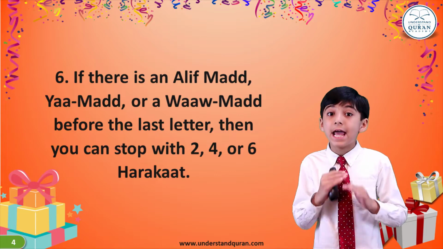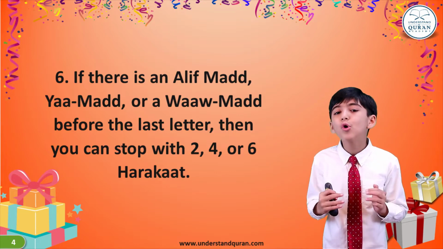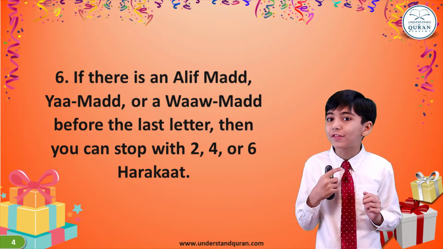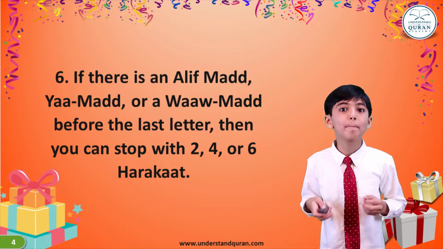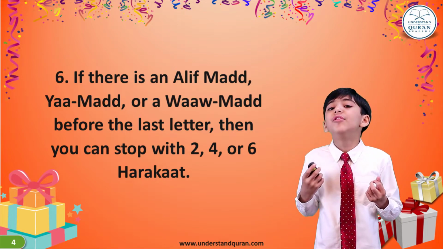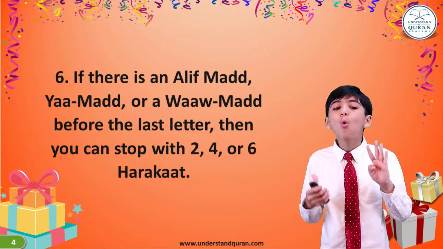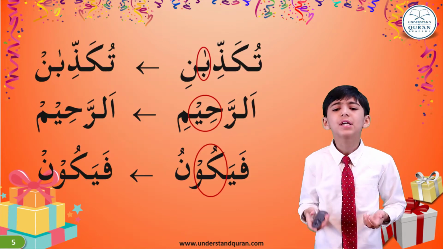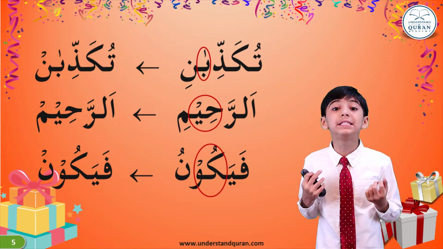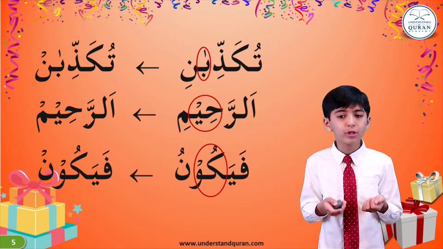Now let's take another rule. If there is an alif mad, ya mad, or waw mad before the last letter, not the last letter, but before the last letter, then you can stop with either 2, 4, or 6 counts. So now let's take some examples related to this rule.